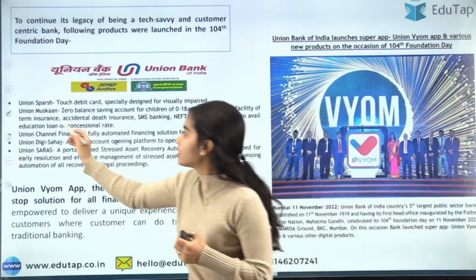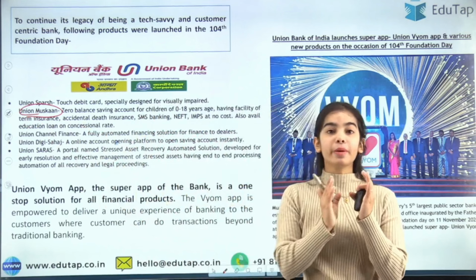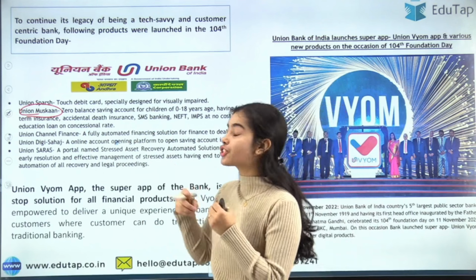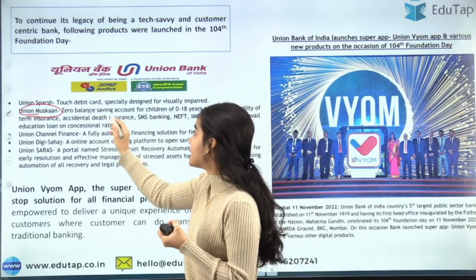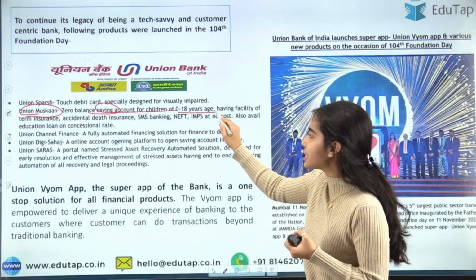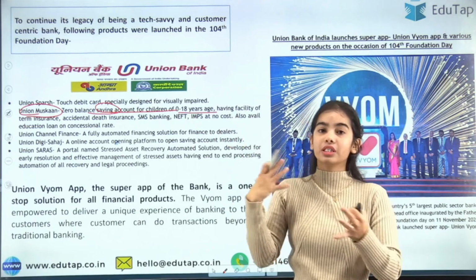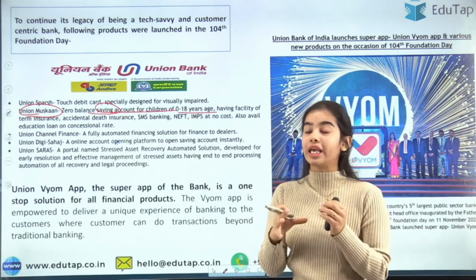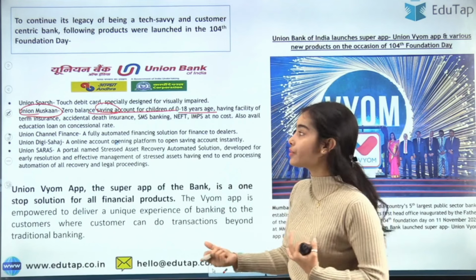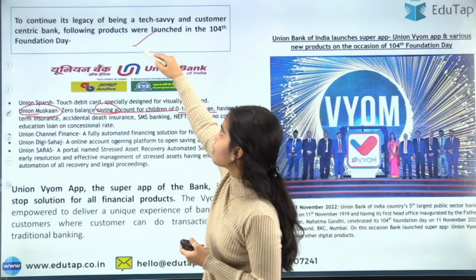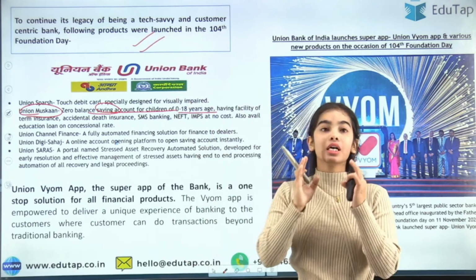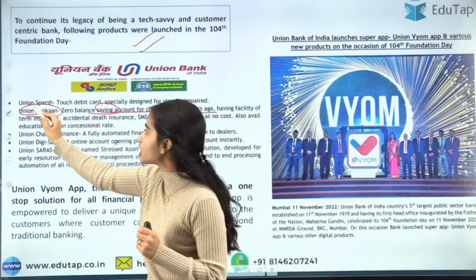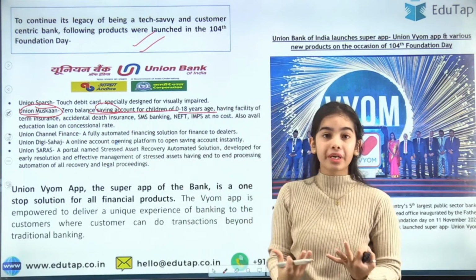Union Muskaan is the product launched by the Union Bank of India on its 104th Foundation Day. It is a zero balance savings account for children aged 0 to 18 years, with different kinds of facilities, so that it will inculcate the habit of saving and financial literacy will increase among children. To continue the legacy of being a tech savvy and customer centric bank, the Union Bank of India launched these products. Union Sparsh is for visually impaired people.